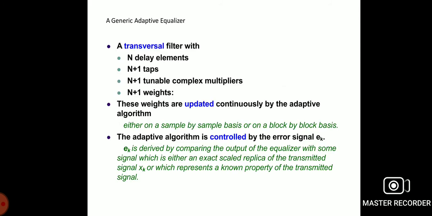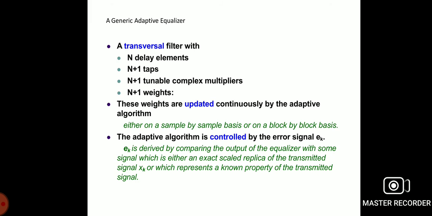Now let us move to the transverse filters. In this adaptive equalization, we are using the transverse filter with n delay elements, n plus 1 tap elements, complex multipliers and n plus 1 weights. These weights are updated continuously by the adaptive algorithm, either on a sample by sample basis or a block by block basis.